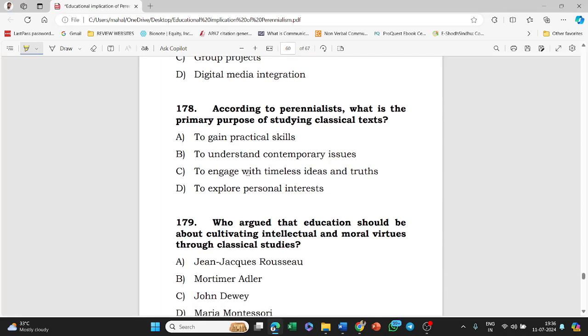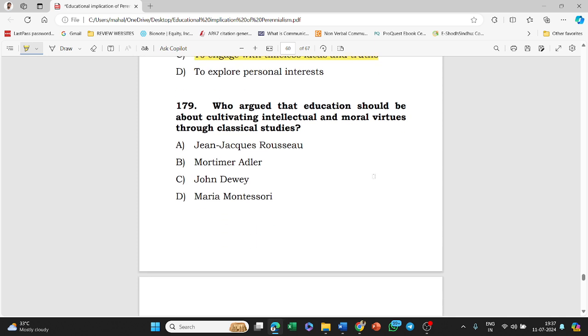According to perennialists, what is the primary purpose of studying classical texts? To gain a practical skill, to understand contemporary issues, to engage with timeless ideas and truth, to explore personal interest. The answer to this question is option C, that is, to engage with timeless ideas and truth.